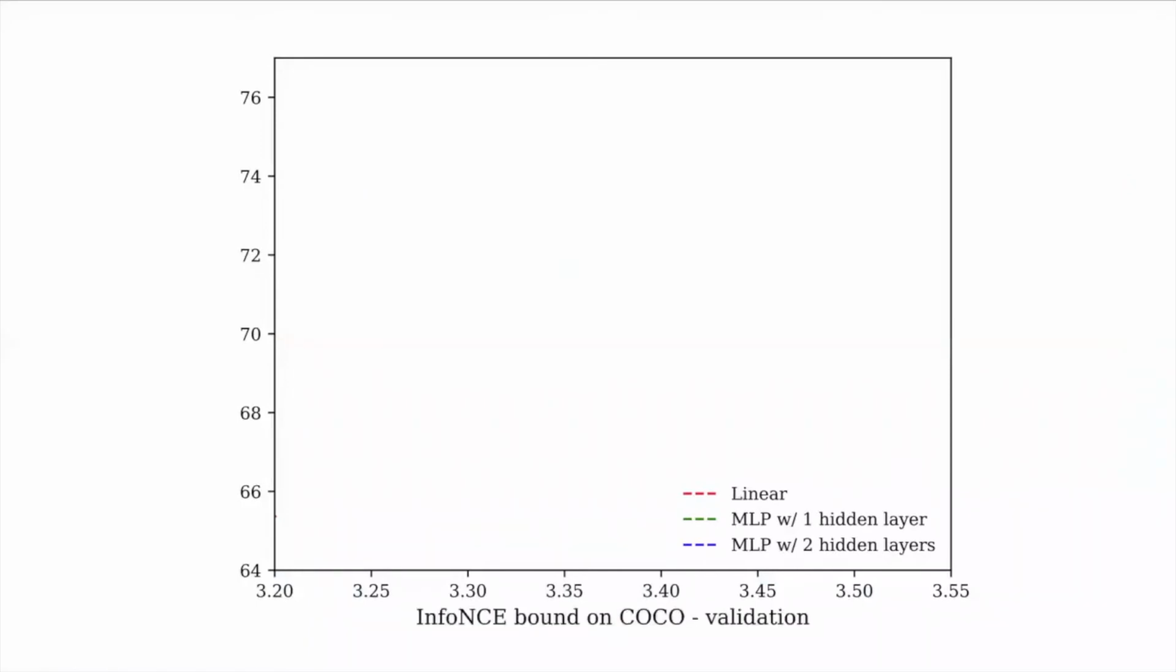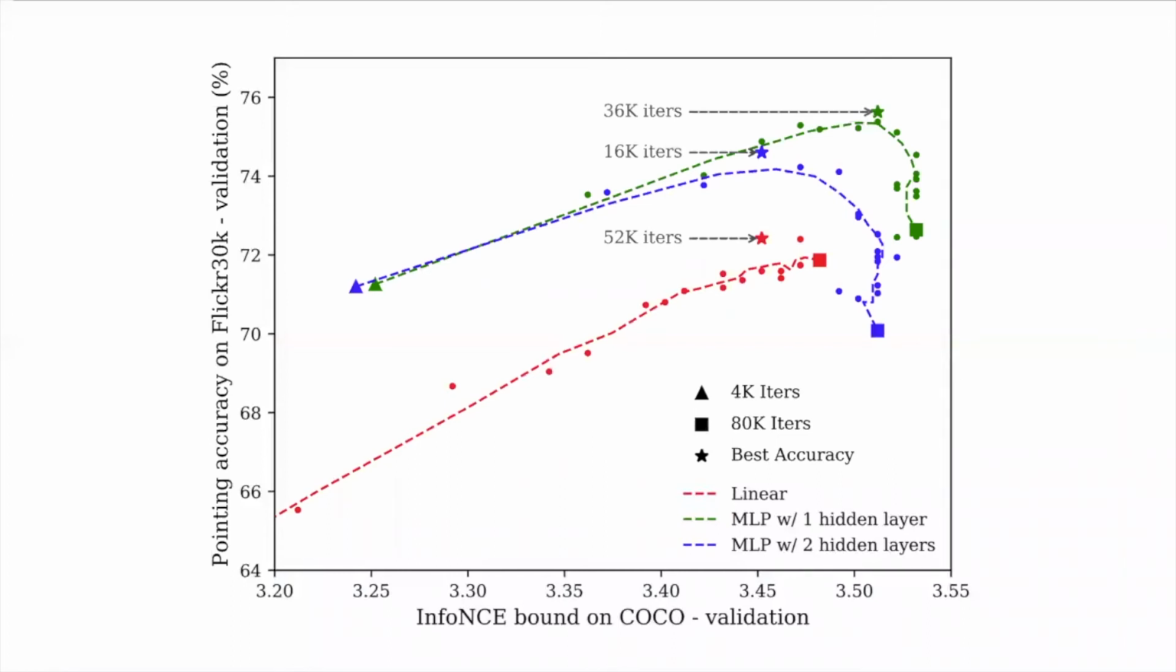The answer is yes, but only up to a certain point. Here, as models with different choices of query-key-value networks are trained on the COCO train set, we visualize their InfoNCE bound on the COCO val set on the x-axis and grounding performance on the Flickr30K val set on the y-axis. For each model, the dots correspond to measurements and their moving average is denoted by a dashed line. We observe that for all models with more training iterations, grounding performance increases with increasing value of the InfoNCE bound until it reaches peak performance, denoted by a star. While training further continues to push the InfoNCE bound, grounding performance starts decreasing.